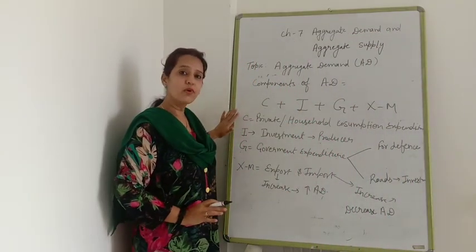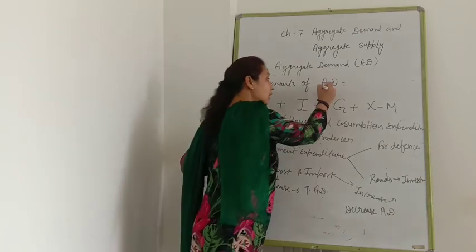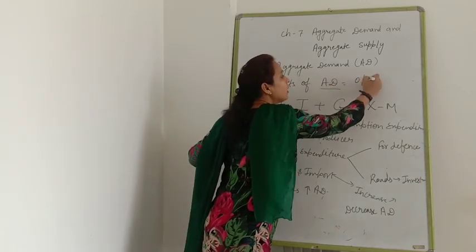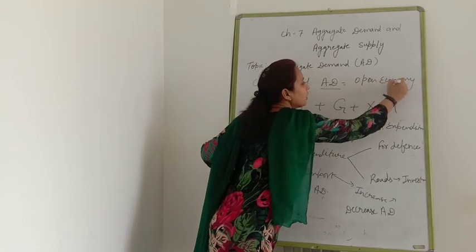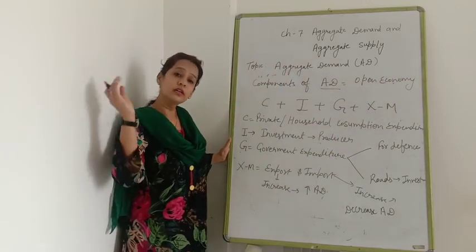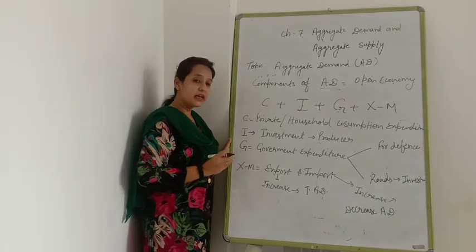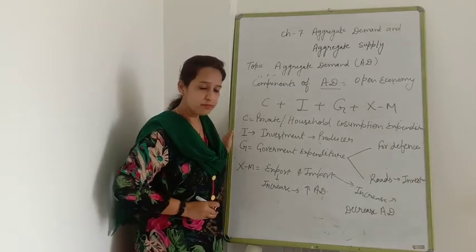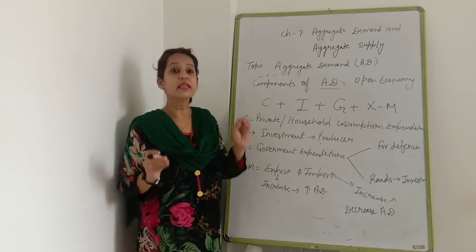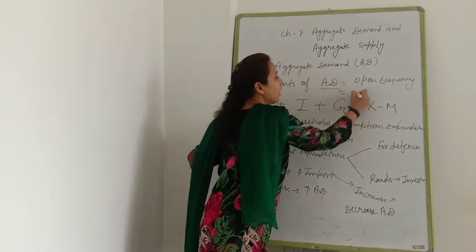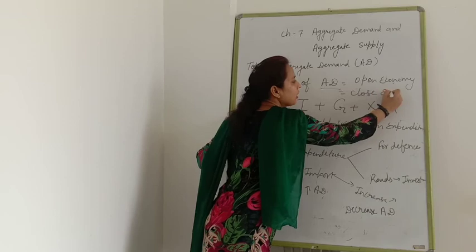But this AD is for an open economy, when we are doing transactions with the rest of the world also. But in your syllabus, we are assuming that our economy is a closed economy. Which economy? Closed economy.